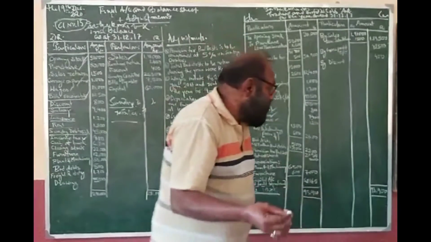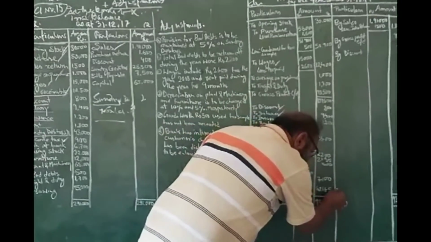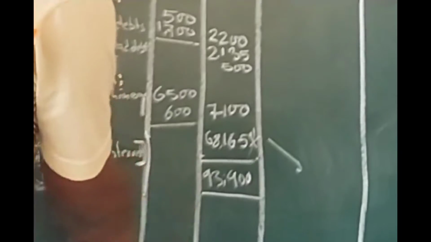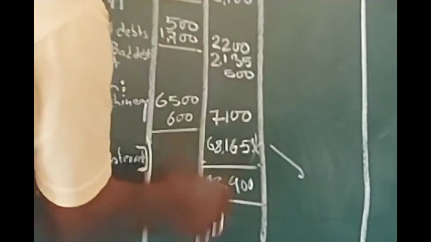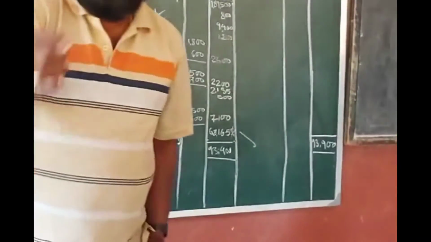So your profit is found out from where? Your profit is found out over here. It is your net profit. So this net profit should be carried over there, and the income tax should be deducted, should be put in the debit side of your profit and loss account. That is the best treatment. There is another concept.